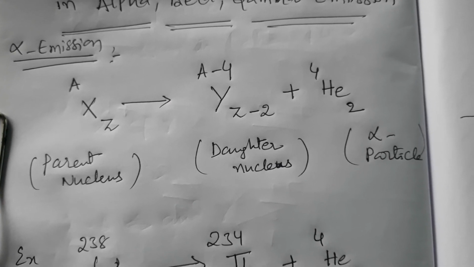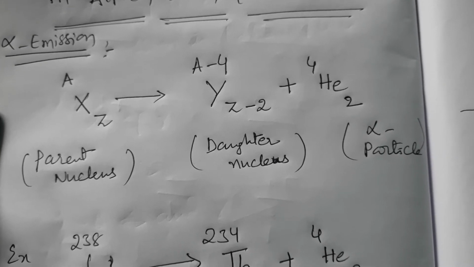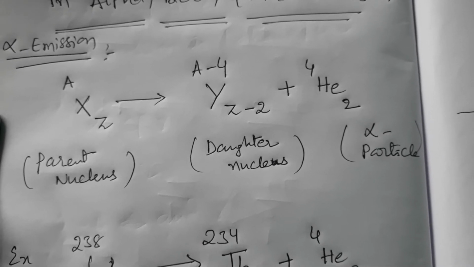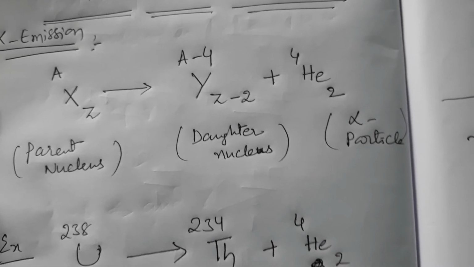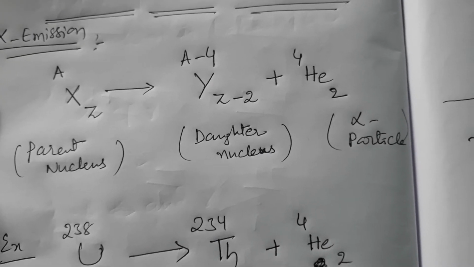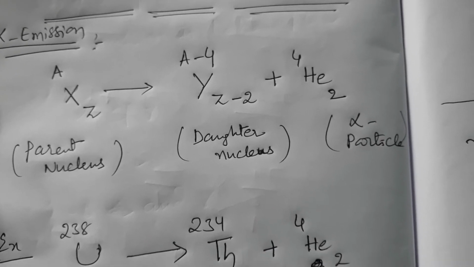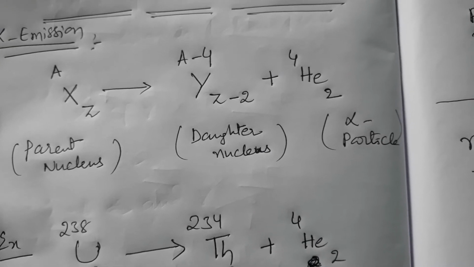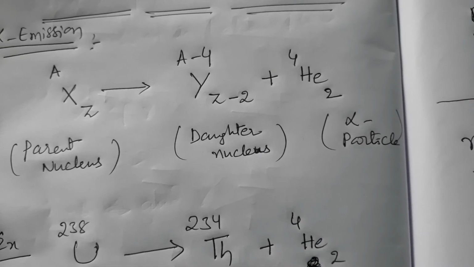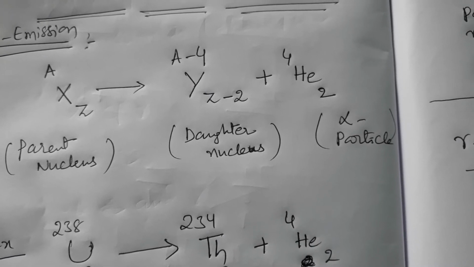Here, take one element, X element. Its mass is A and atomic number is represented by Z. Here this element is unstable because of excessive protons. So whenever excessive protons are there, the element emits alpha particles to get the stability.